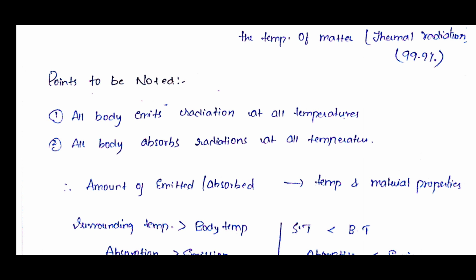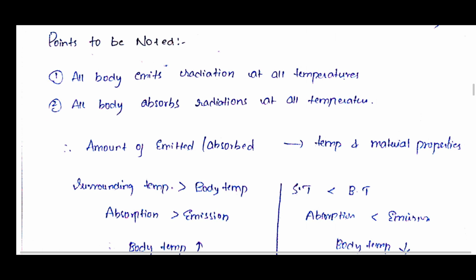So if the surrounding temperature is greater than the body temperature, then absorption will be greater than emission. Now the body will try to absorb radiation from the surroundings, which means finally the body temperature increases.